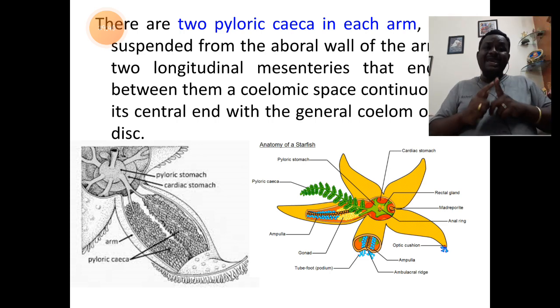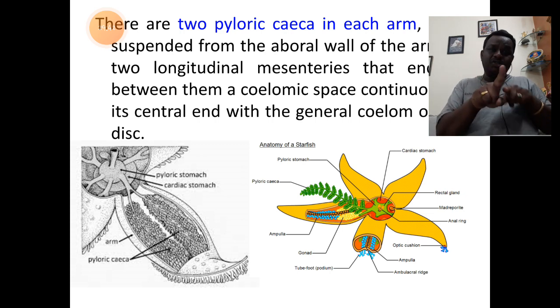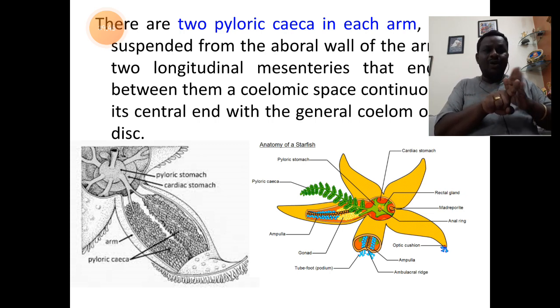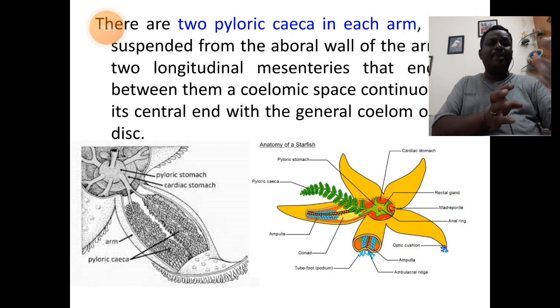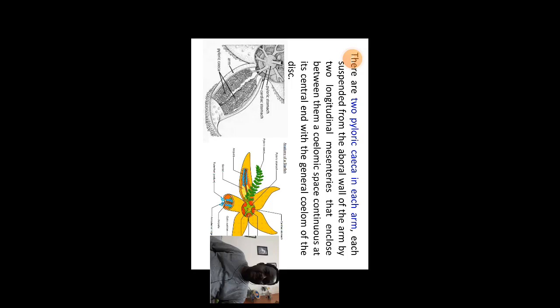Now, each of the branches shows a central longitudinal axis that will show 2 short lateral branches. These 2 lateral branches now will end up with a bulb-like lobule, which we call the pyloric cecal structure.